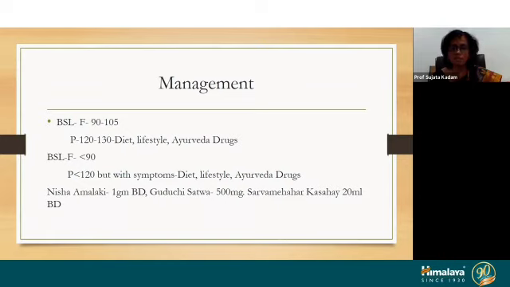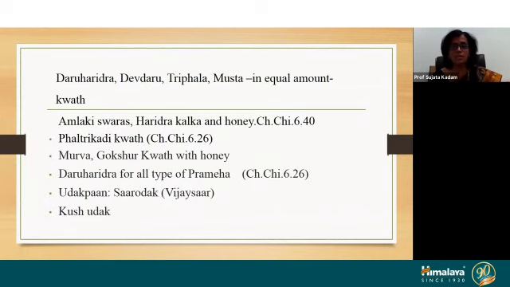Guduchi Swarasa, yes. Sarvamehara Kashaya, we can advise 20 ml BD to GDM cases. What are the other medicines that can be advised? Like Daru Haridra, Devdaru, Triphala, Musta in equal amount, and the Kwath can be given, or if the Kwath is not possible, you can use the Churna form also. Amalaki Swaras and Haridra Kalka with honey, it is described in Charak Chikitsa.